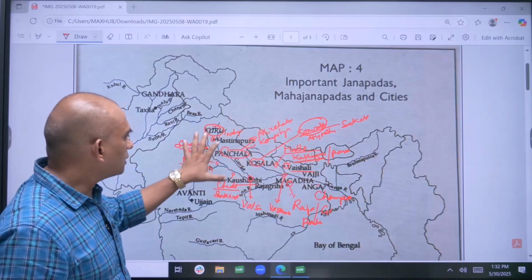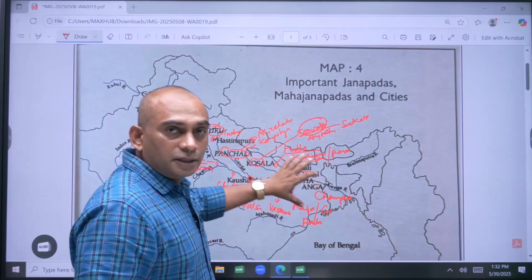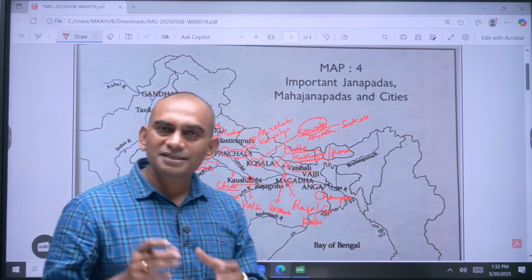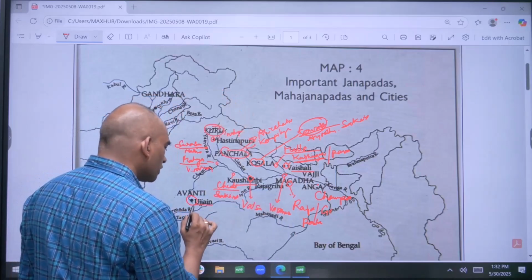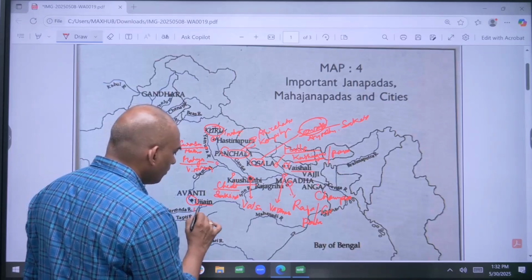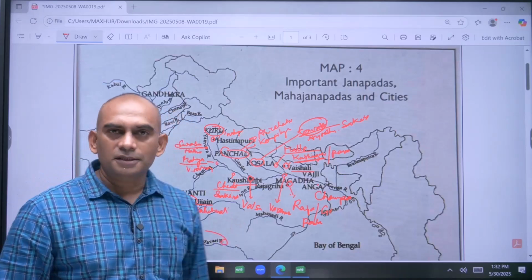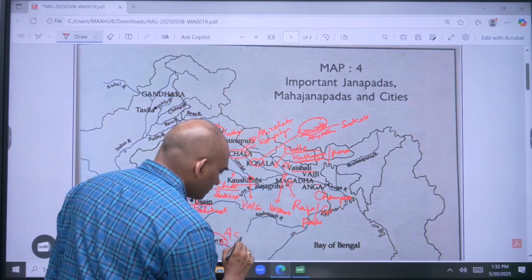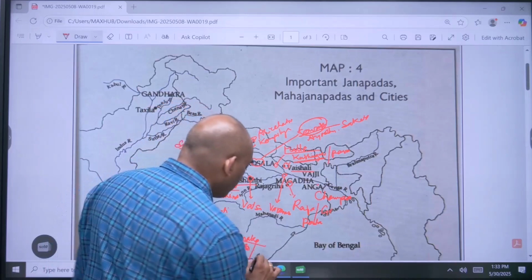All these Mahajanapadas were concentrated in and around the Ganga and Yamuna basin. Avanti. Avanti is located in central India, and its capital Ujjain. Another important city of Avanti was Mahishmati. And near the Godavari basin, one more Mahajanapada was there. That was Asmaka. Its capital was Pratishthanapura, modern Paithan.